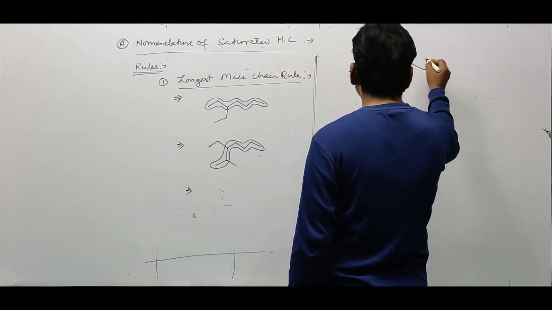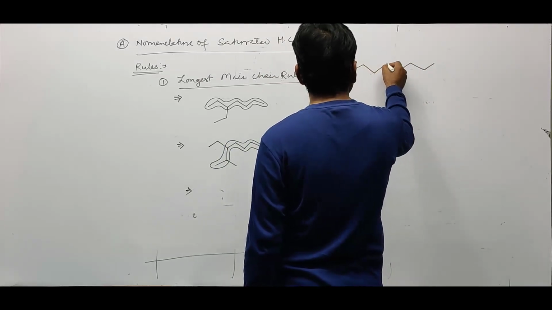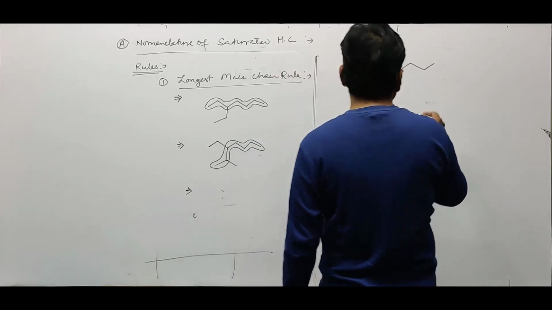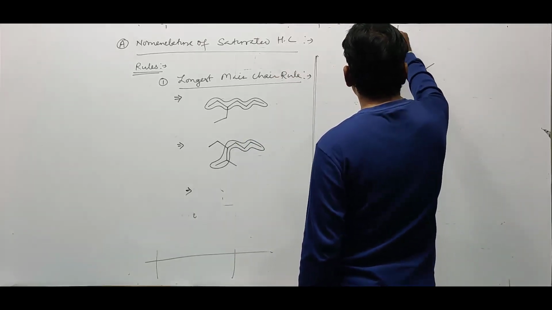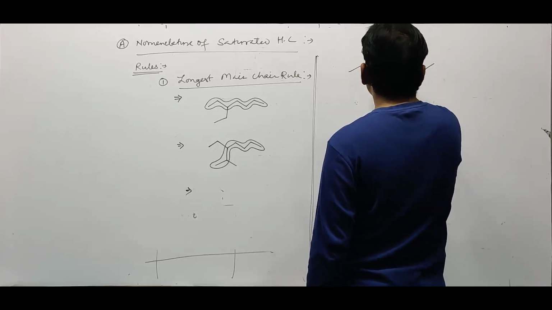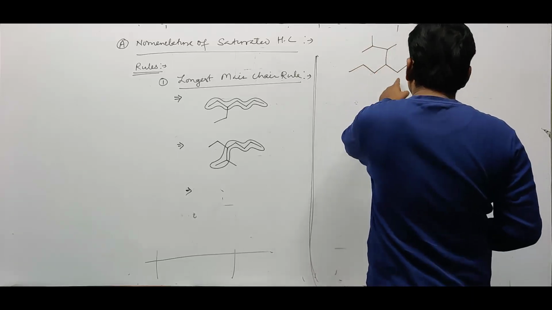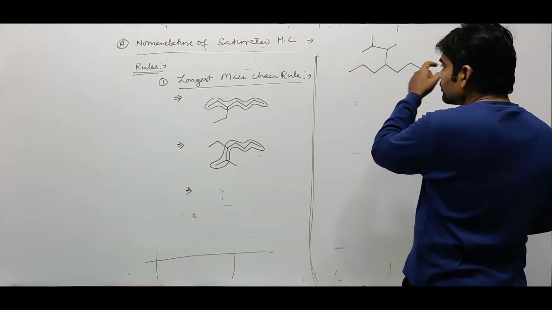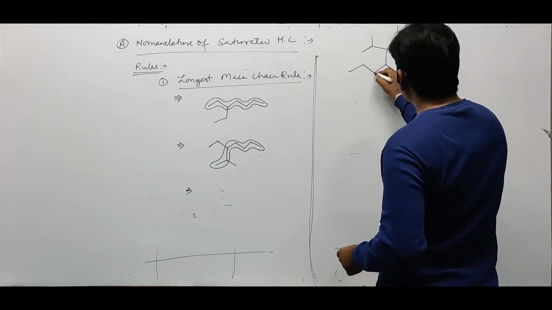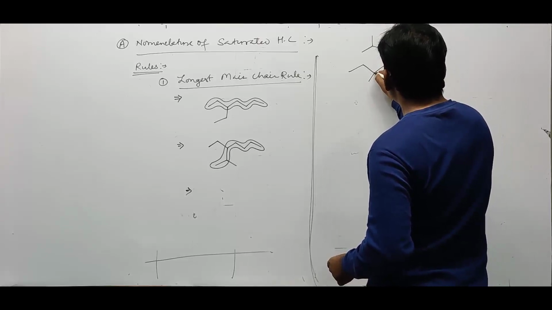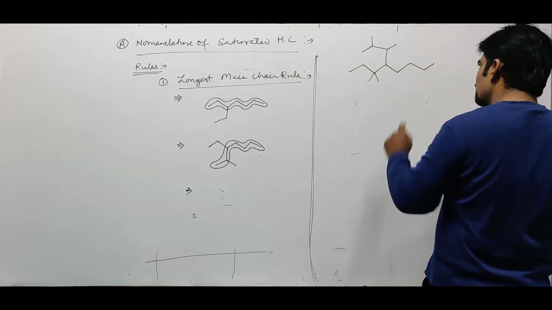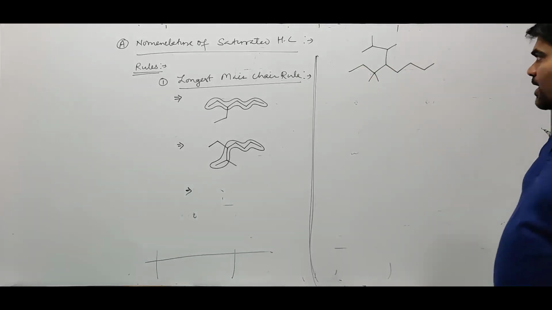Now let's say we have this example. This chain and this chain have the same number of carbon atoms. This chain has 1, 2, 3 branches, and this chain also has 1, 2, 3 branches. Now which chain will be considered as the longest main chain?